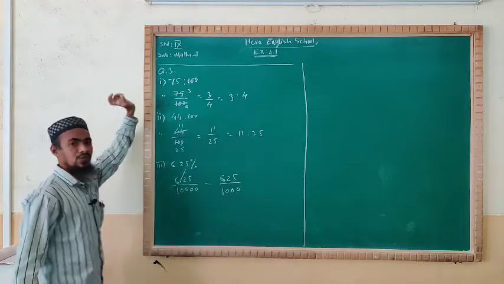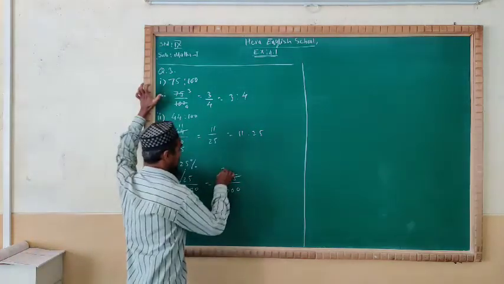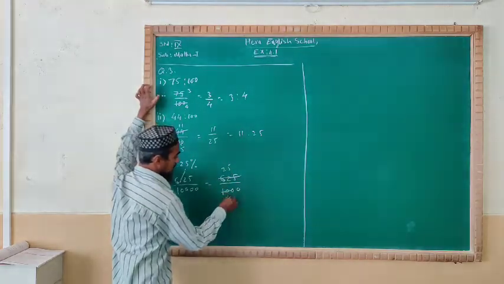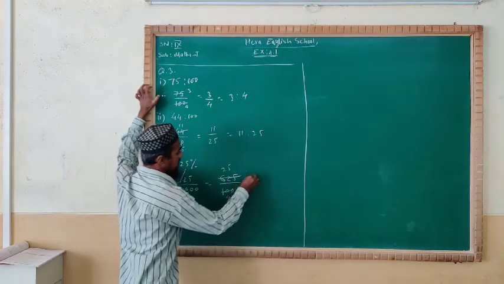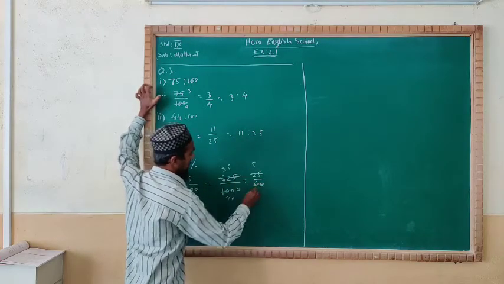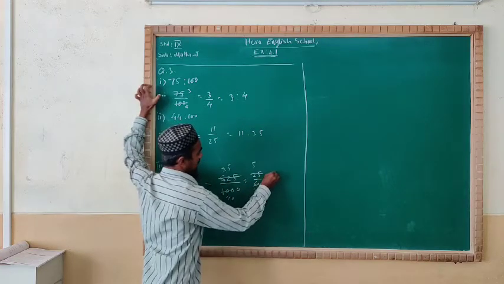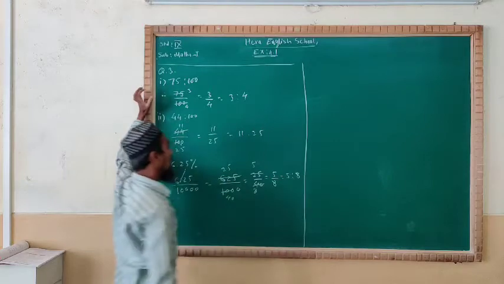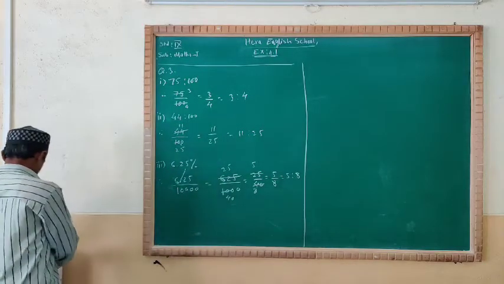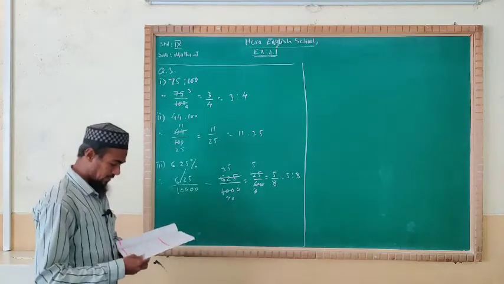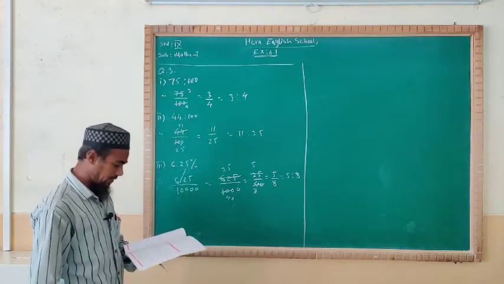Now the table of 25: 25 times 25 is 625, 625 is the square of 25, and 25 times 4 is 100. Take the 0 down as it is. You will have 25 upon 40. 5 times 5 is 25, 5 times 8 is 40. You will get 5 by 8, meaning 5 is to 8 is your answer. Okay, got it everyone? I think you can do the 4th one and the 5th one.